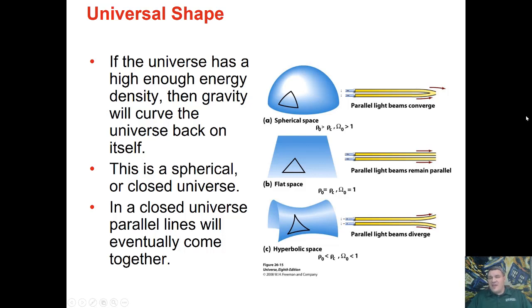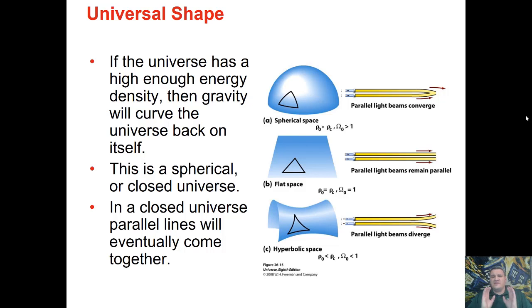Now, you may be thinking that you learned in geometry that if two lines are parallel, they'll always remain parallel. And that is true on a flat sheet of paper. But we are no longer dealing in flat space. Instead, we're dealing with a sphere. As an example, imagine the Earth.